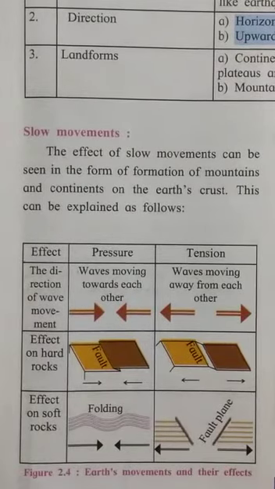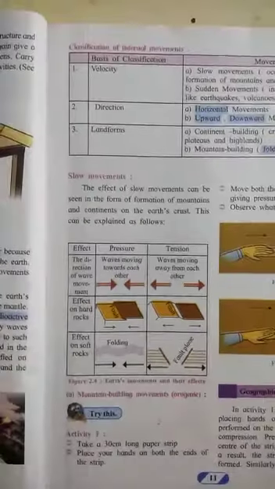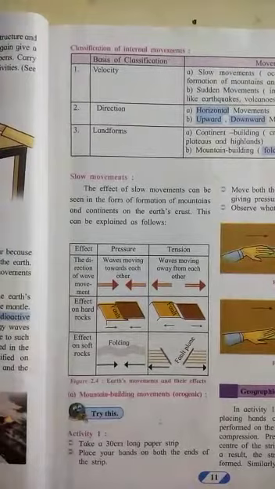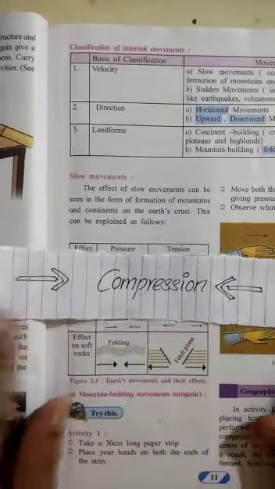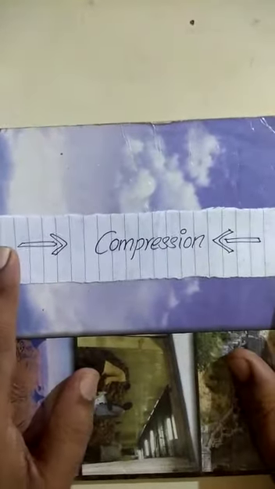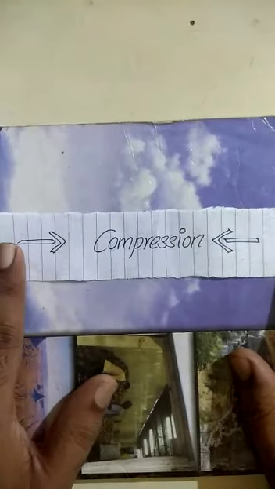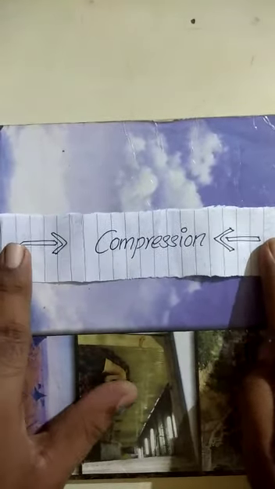So let us have this in the form of an activity. Now, I have made a strip of paper, children. We have to take a strip of paper. Now what is happening? The arrows are showing downward. If I bring both ends together like this, what is happening, children? It is resulting in the formation of a mountain. See, like this, a mountain has been made, no?